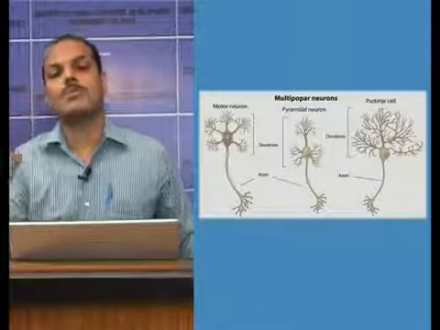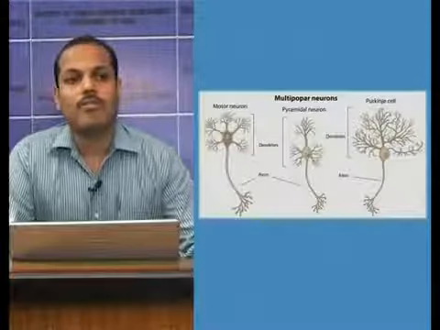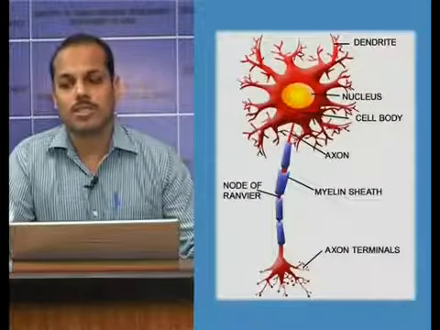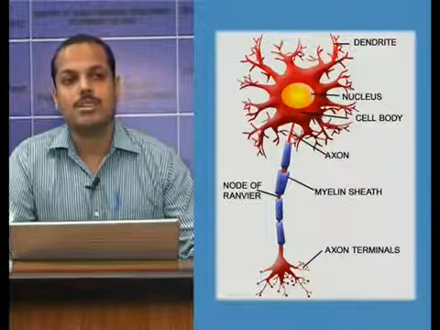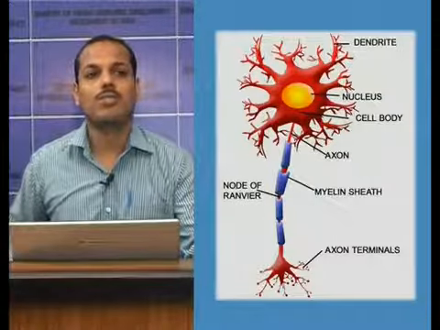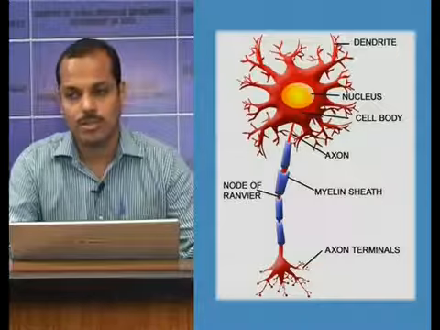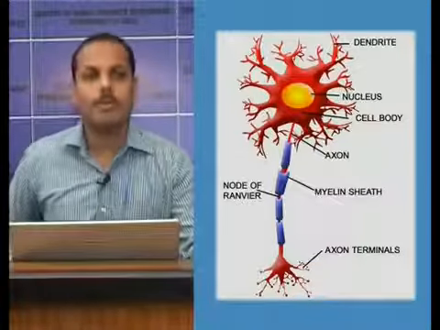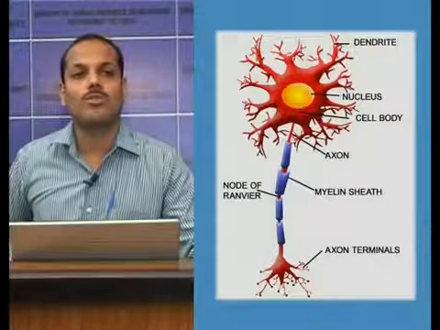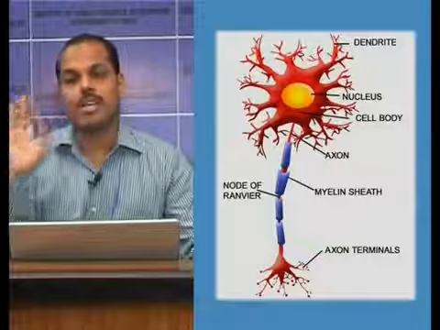Then, once we go through the cell body of the neuron, it has one nucleus. It has the structures like nucleus, Nissl granules, mitochondria, and neurofibrils. These are the main structures in the cell body. The nucleus is like that of any other cell.